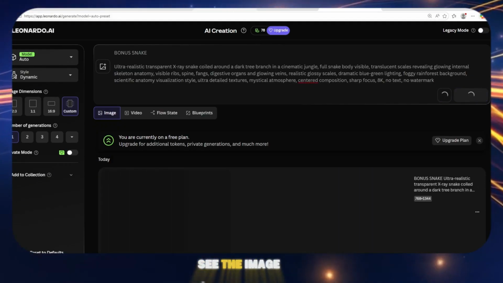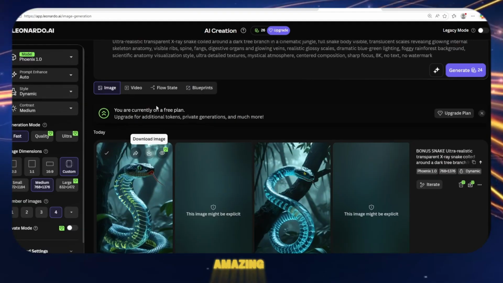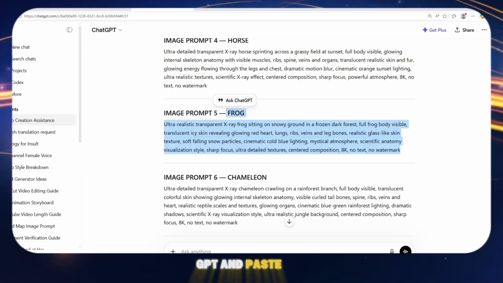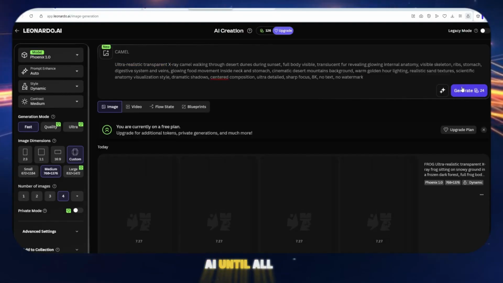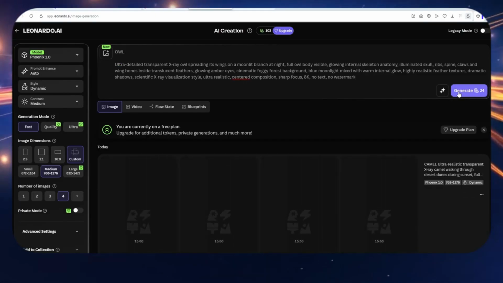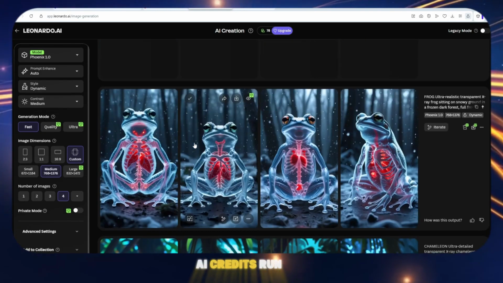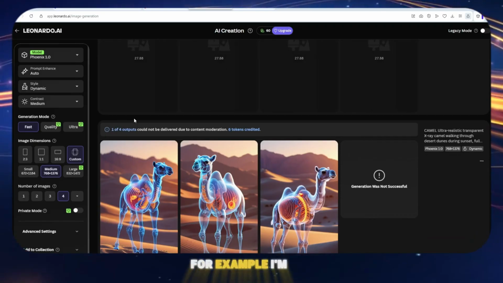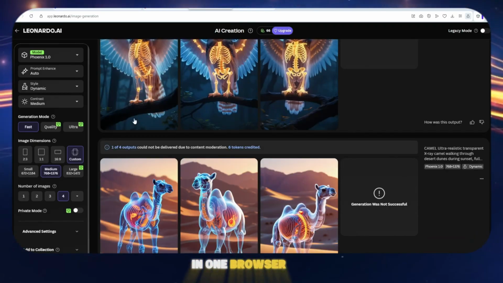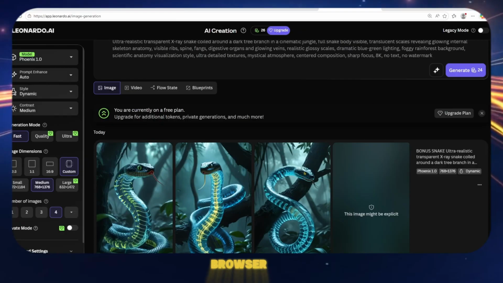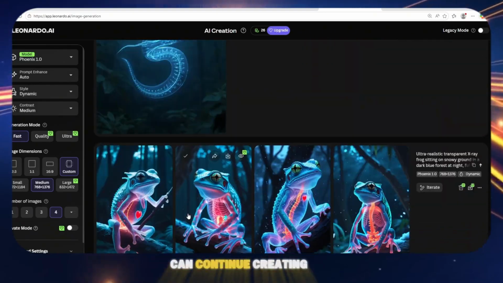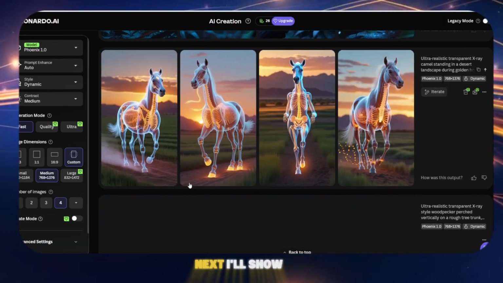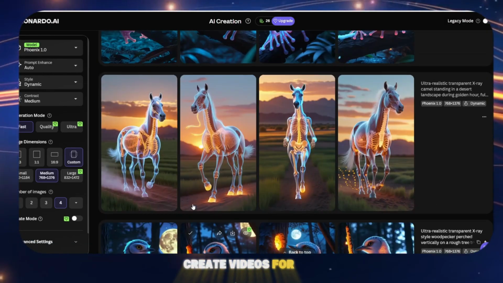As you can see, the image results are absolutely amazing. Keep copying all your prompts from ChatGPT and paste them into Leonardo AI until all your images are generated. If your Leonardo AI credits run out, you can simply use another email account. For example, I'm using one email in one browser and another email in a different browser. This way, you can continue creating images for free. Now the images are ready. Next, I'll show you how to create videos for free.